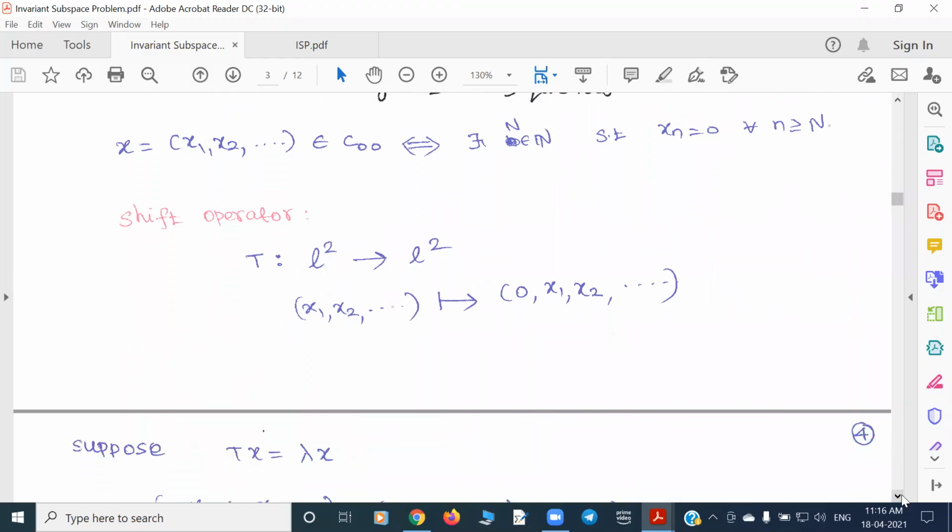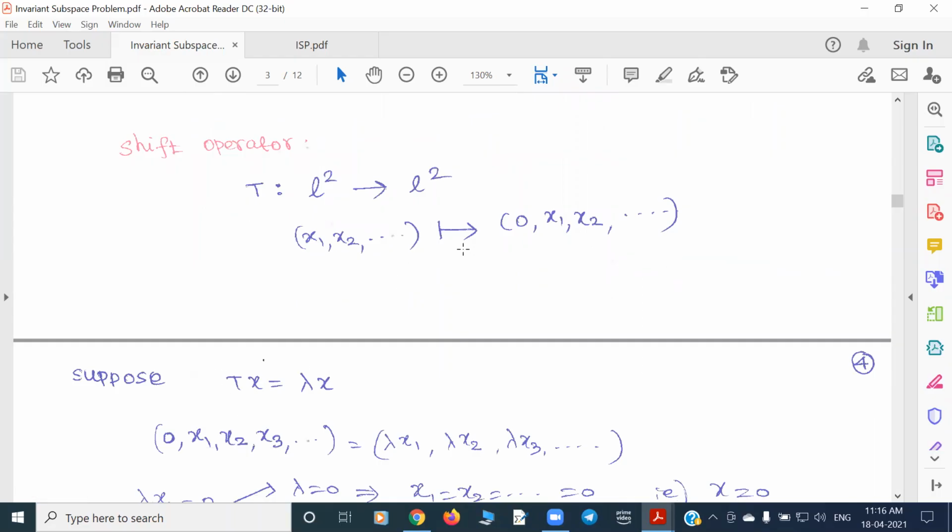So now the question is whether this linear map on an infinite dimensional complex vector space has an eigenvalue. Once it has an eigenvalue, then I have a one-dimensional invariant subspace. That's what we are trying to find now. Suppose lambda x equals Tx.